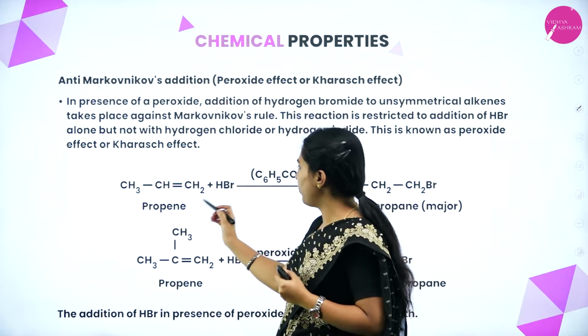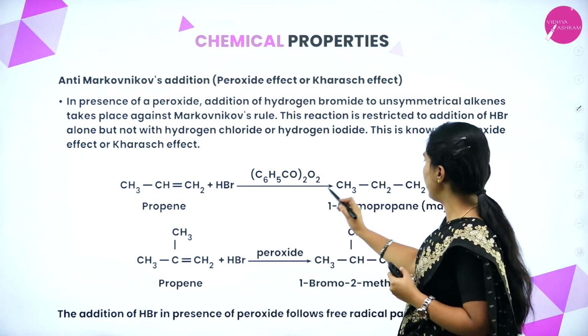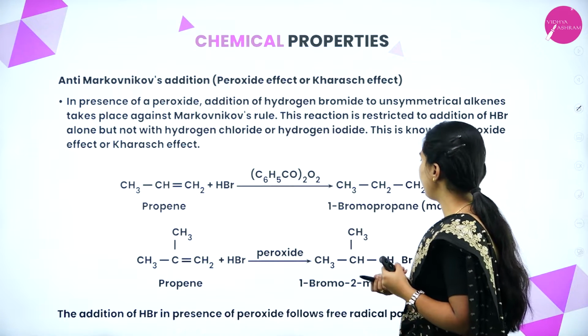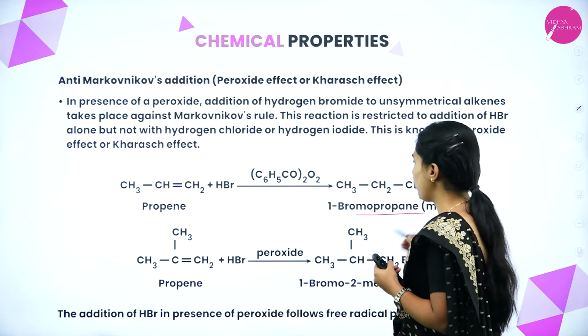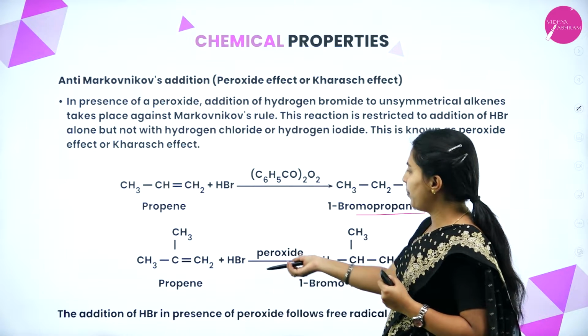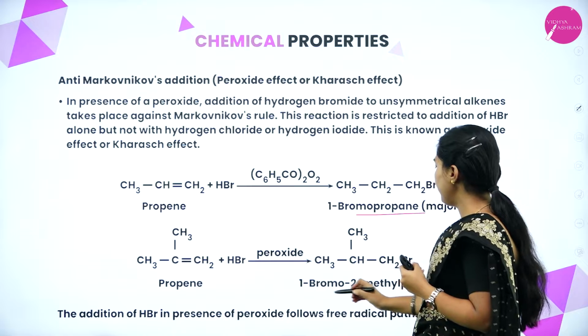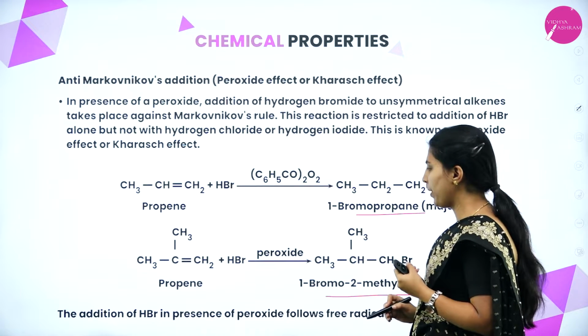This is propene, this is HBr. When propene is treated with HBr in the peroxide effect, as you can see here, it will form 1-bromopropane. That is, isobutene treated with HBr in the presence of peroxide will form 1-bromo-2-methylpropane.